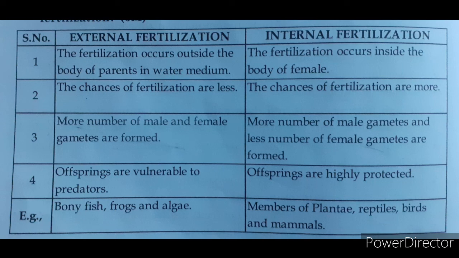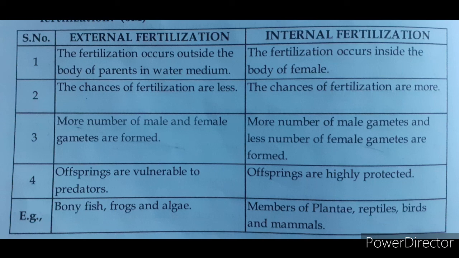In animals, the motile male gametes reach the egg through accessory reproductive structures. In flowering plants, the non-motile male gametes are carried to the egg cell through the pollen tube. Next, we'll discuss the differences between external fertilization and internal fertilization.